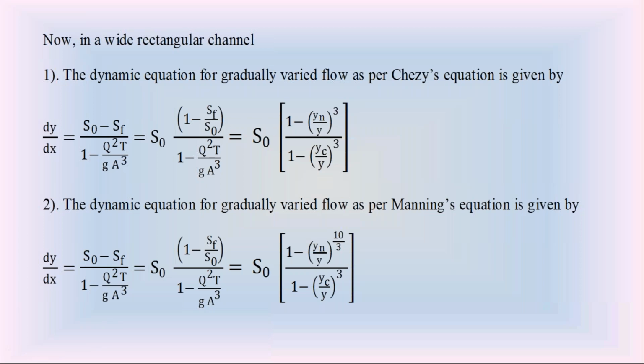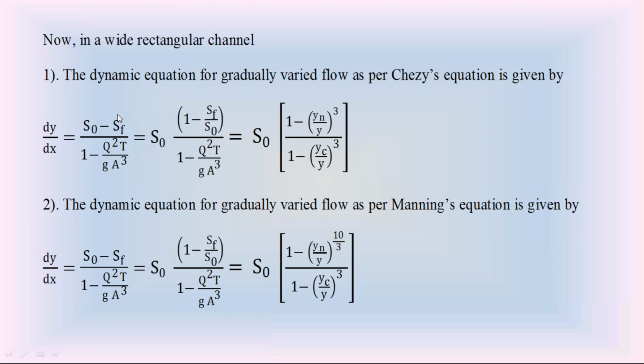As per the Chezy's equation, SF by S naught is equal to Yn by Y whole cube. We also calculated in the wide rectangular channel Q square T by g A cube is equal to Yc by Y whole cube.